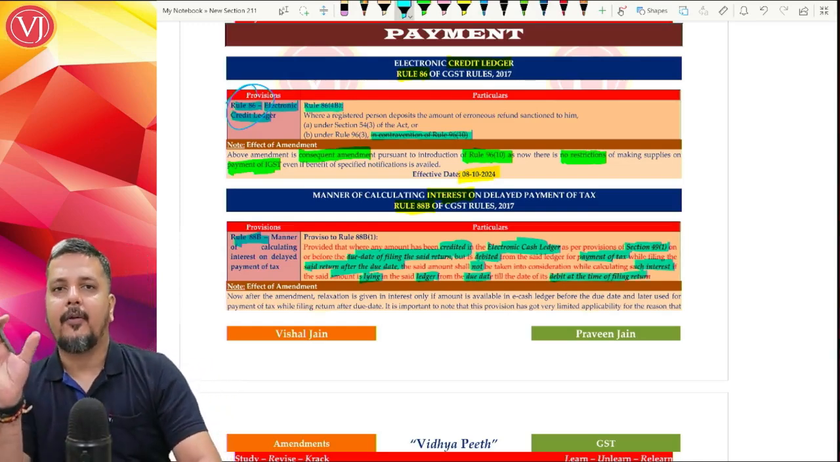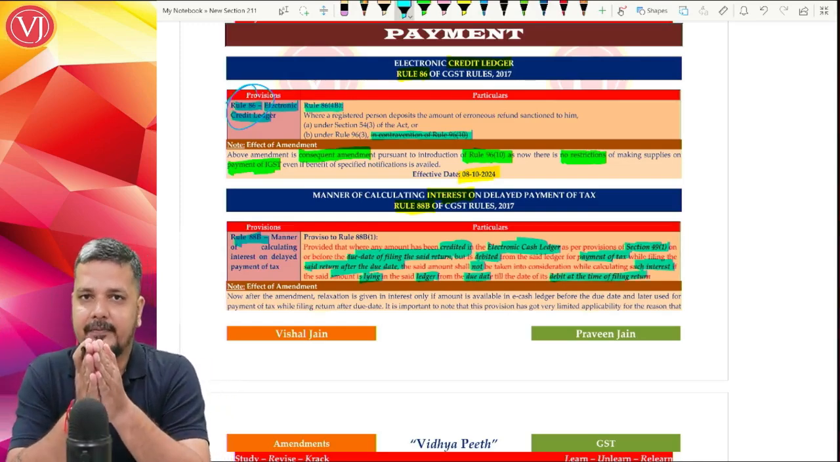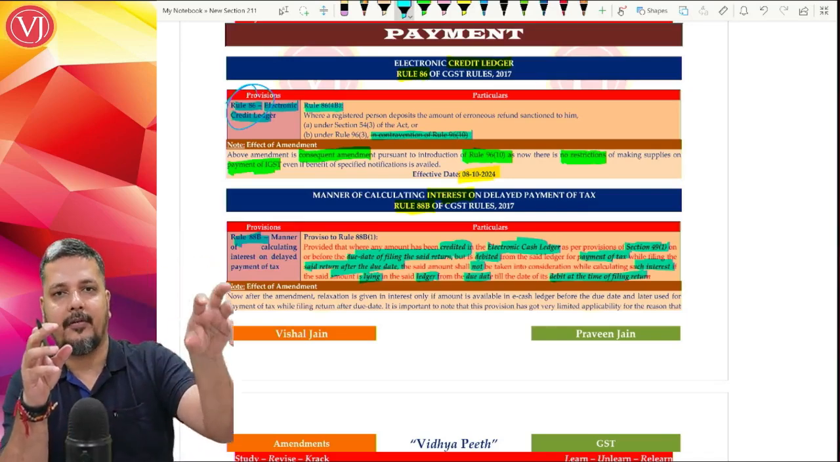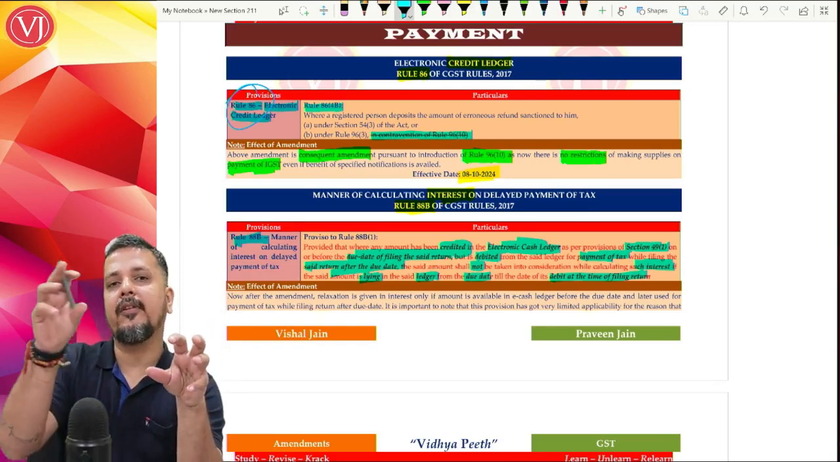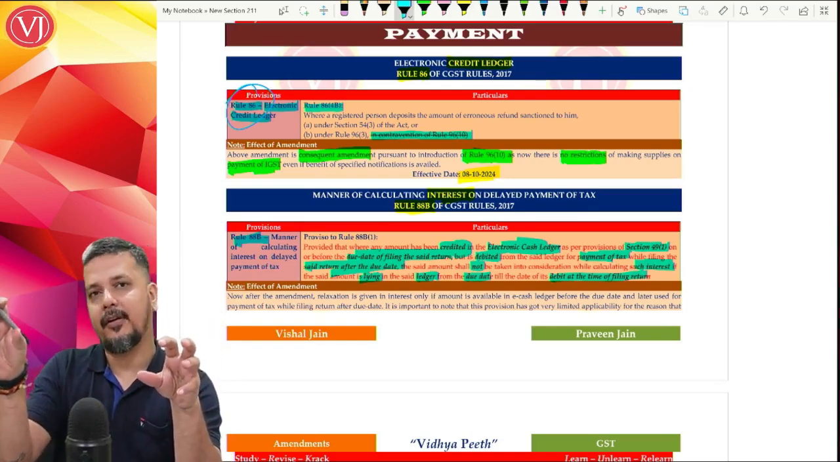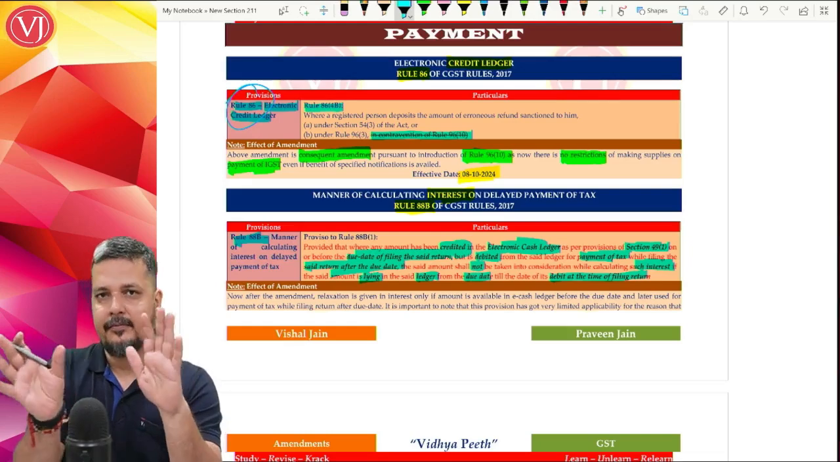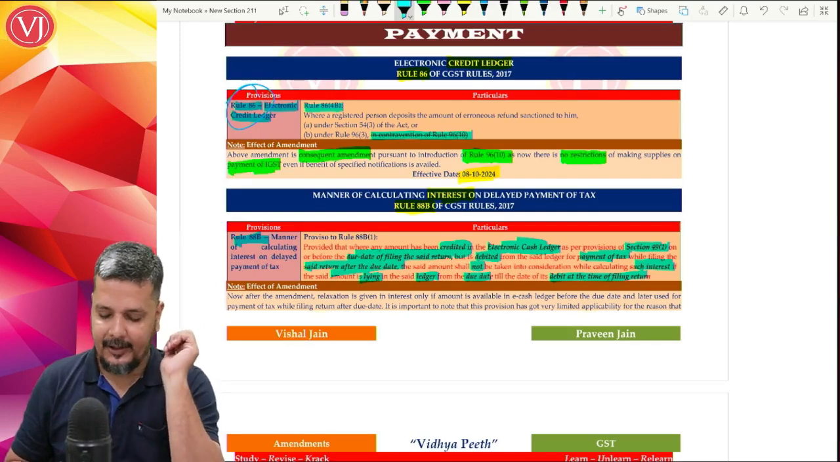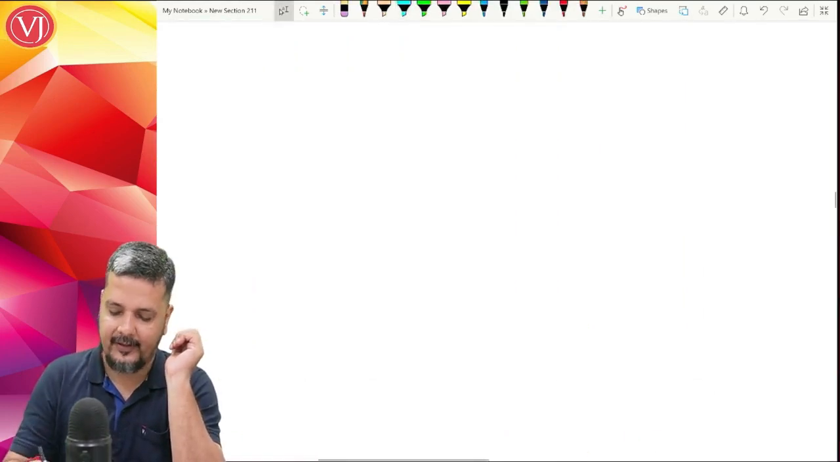So what they are trying to tell is about the due date. You have made the deposit in the cash ledger before the due date of return, but used it while filing the return after the due date of return. And in that point of time, the amount remained in the cash ledger. So interest won't be calculated on that period. Now let us understand this with the help of an example.